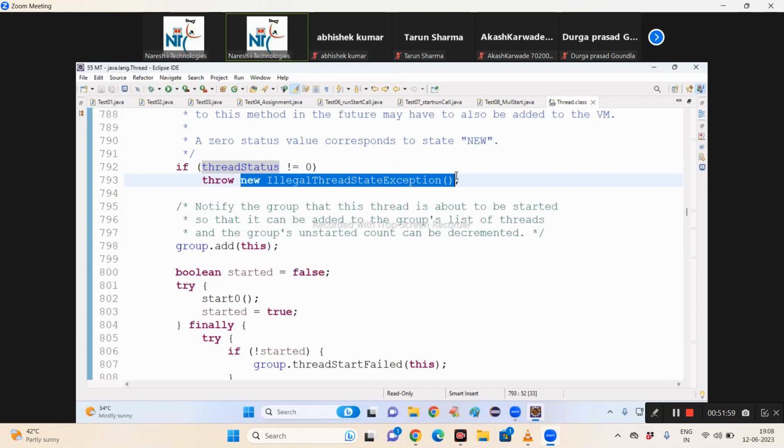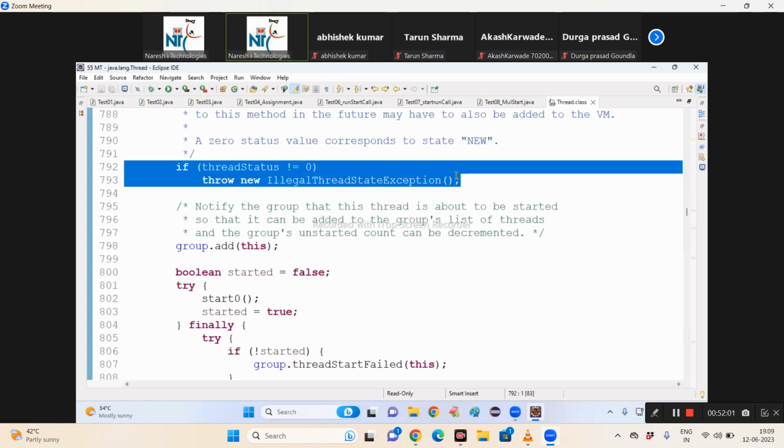Now this exception comes to the caller. The start method is throwing the exception. To which thread does this exception come, the main thread or the custom thread? When an exception is thrown from a method, it is propagated to the calling method.